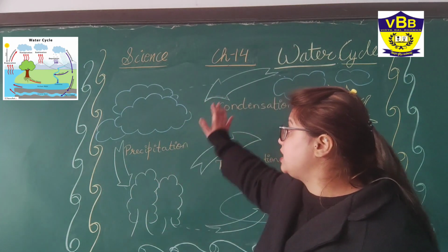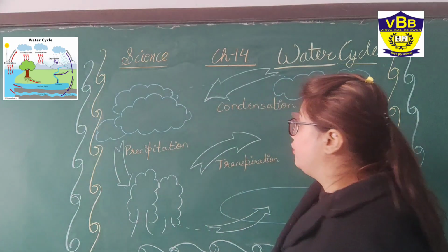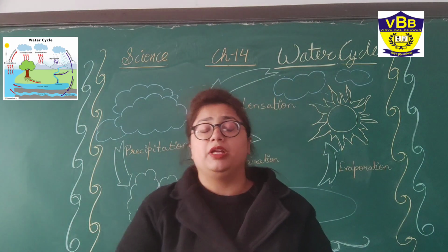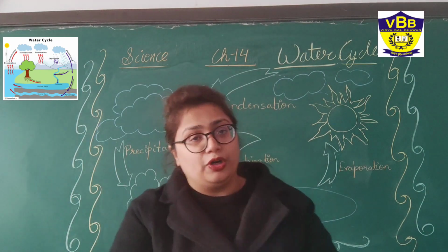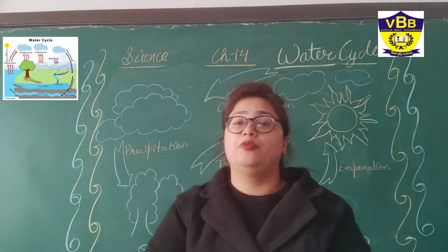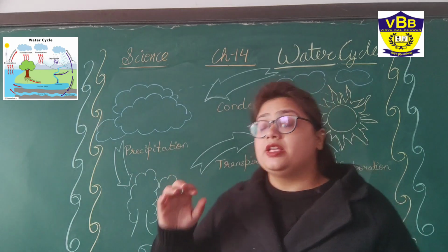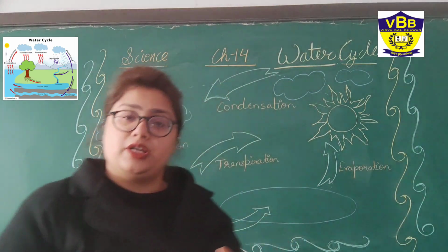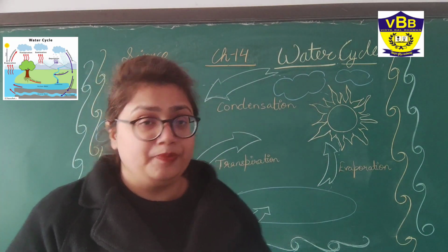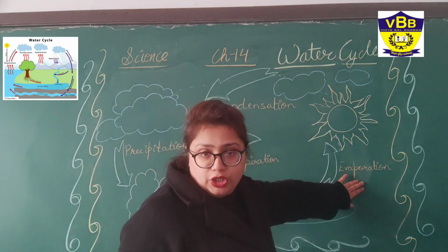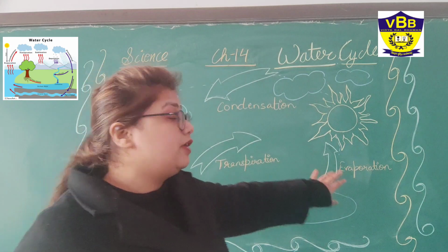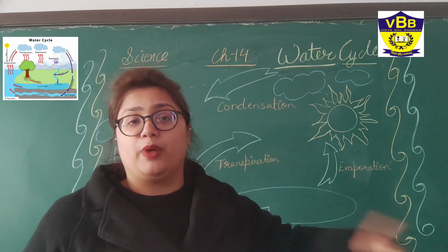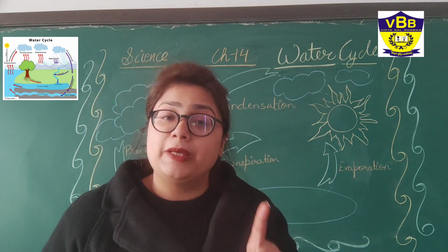This cycle continues forever. For thousands and millions of years it has been continuing, and hopefully it will continue in the future also, because water is there on our surface and we all need water. Evaporation is also happening because of another process we have studied, transpiration.